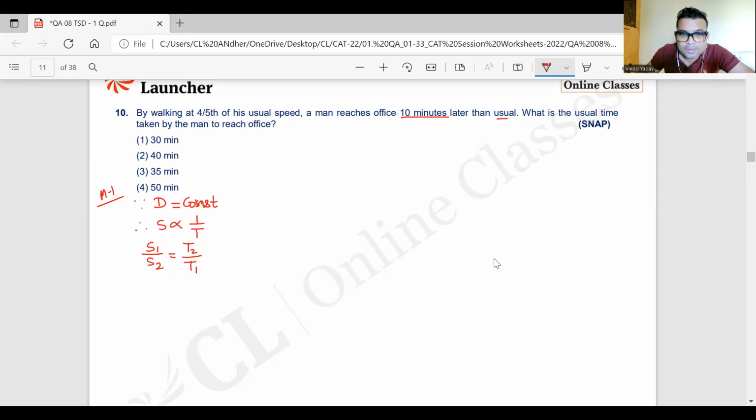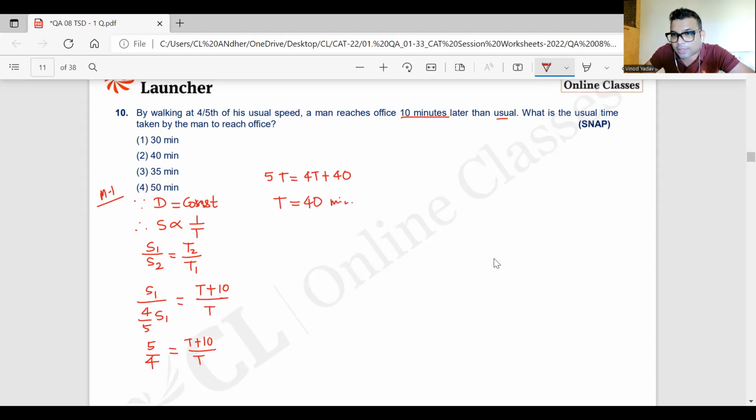Yes. Speed 2 is 4/5 of original speed, right? Normal time was suppose t and the new time is 10 minutes later, so t plus 10. This is minutes. S1 cancels. So 5 by 4 is equal to t plus 10 over t. Cross multiply. 5t is equal to 4t plus 40. 5t minus 4t, so t is equal to 40. So normal time is 40 minutes. That is the usual time. That is what they were asking, friends.